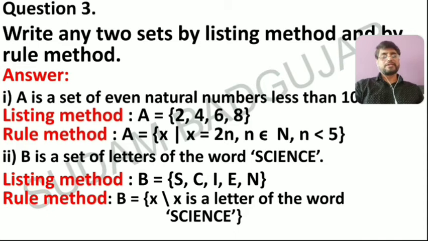And in rule method, you just have to make a rule. There is a variable: set B is equal to, in curly bracket, {x such that x is a letter of the word science}. That's it, because a particular word, science, is given.